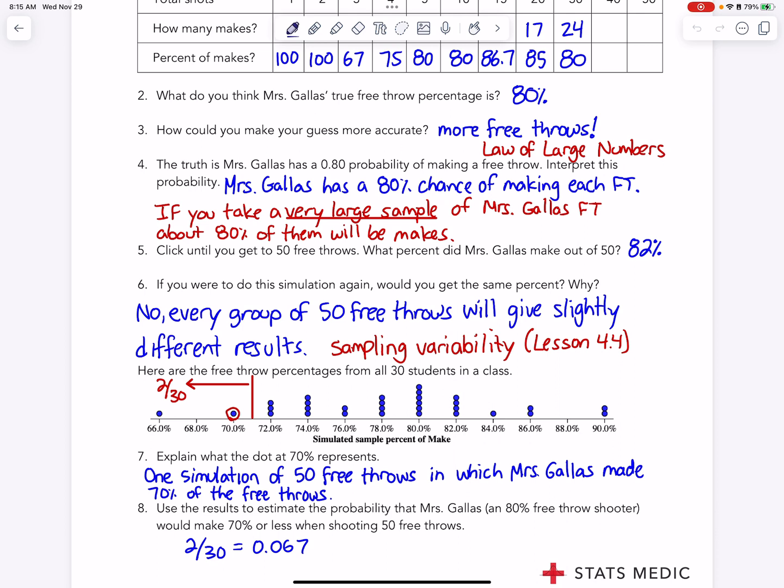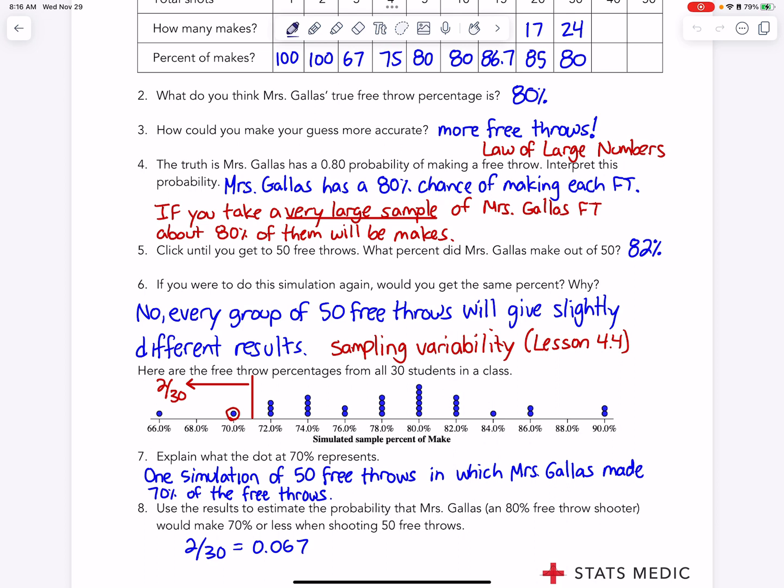And then this one says, here are free throw percentages from all 30 students in class. Number 7 says, what does 70% mean? What 70% means, I've got it circled here, is one simulation of free throws in which Miss Gallus made 70% of free throws.